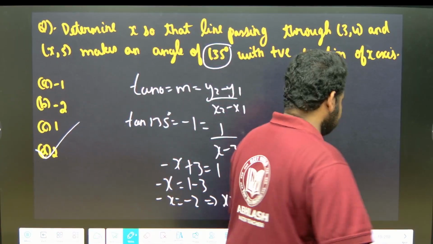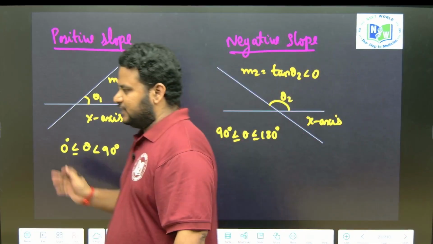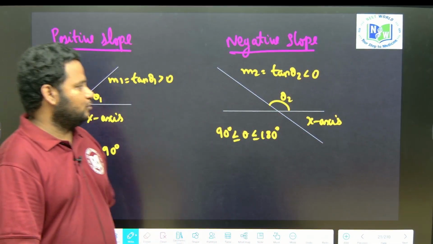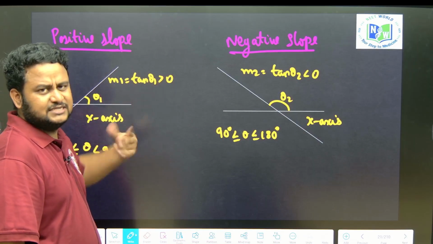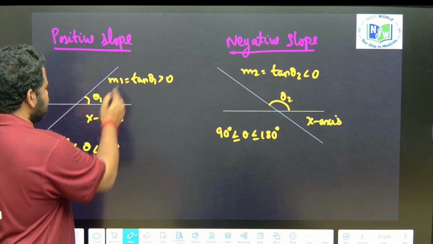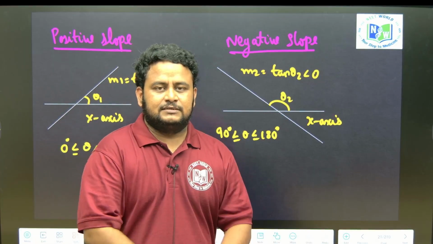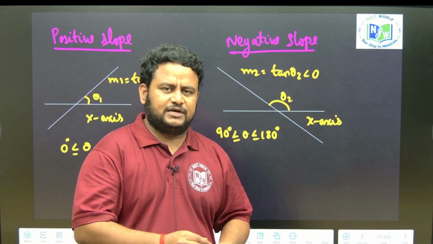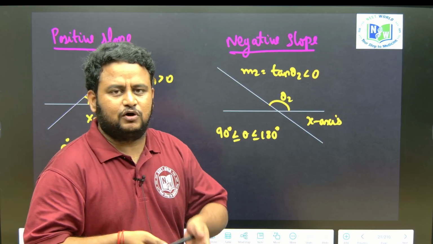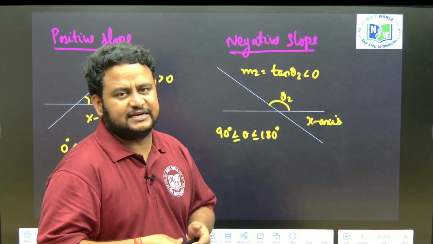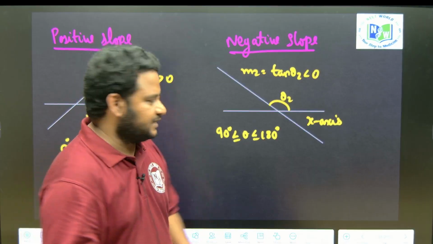Is it clear, friends? Next thing. Now, I already told you about positive slope and negative slope while explaining about slope. So let us look at this. Here m1, that is tan theta 1, is greater than 0, that is, it is positive. Why is it positive? Because it is in the first quadrant, lying between 0 and 90 degrees. If you know the ASTC rule, all the trigonometric ratios are positive in the first quadrant. In the second quadrant, only sine is positive. In the third quadrant, only tan is positive. In the fourth quadrant, only cos is positive, along with their reciprocals, that is cosecant, cot and secant respectively.